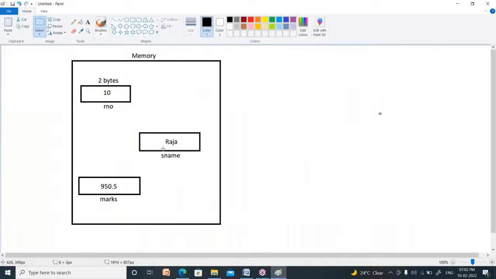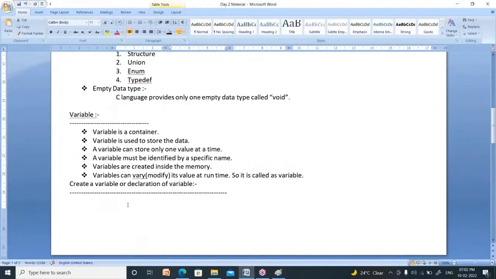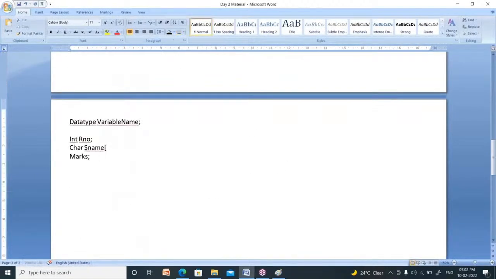Raja. Suppose your name is Ramana. Suppose your name is Venkata Ramana. Or your name is Venkata Satyanarayana. Venkata Shiva Satyanarayana, like that. Now, how to store multiple characters in student name? Then you have to specify here within the square bracket how many characters you want to store. I want to store 100 characters in student name. Like this you have to represent.